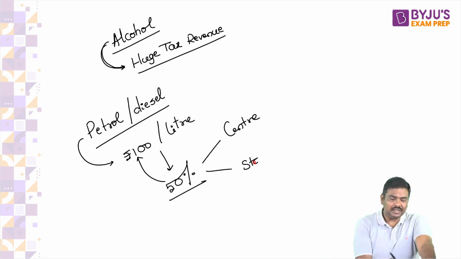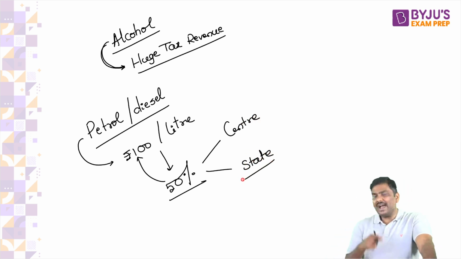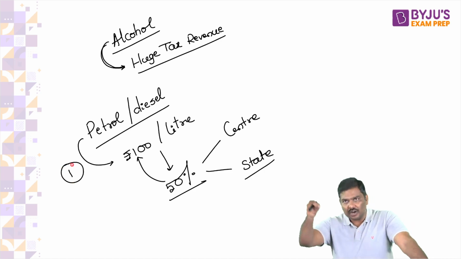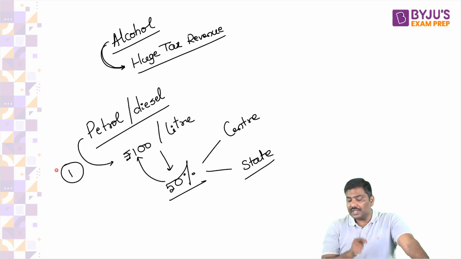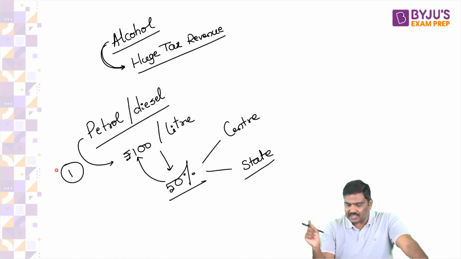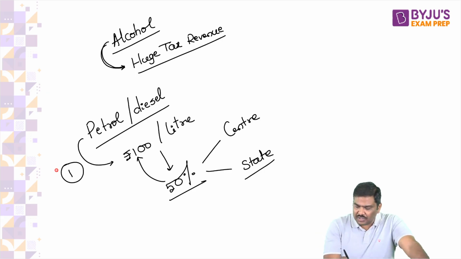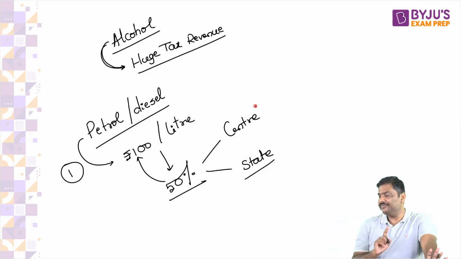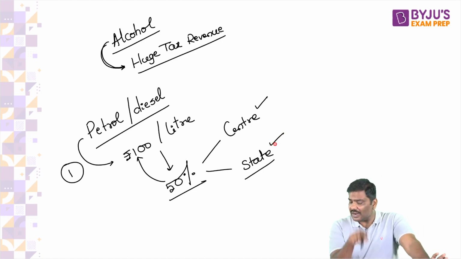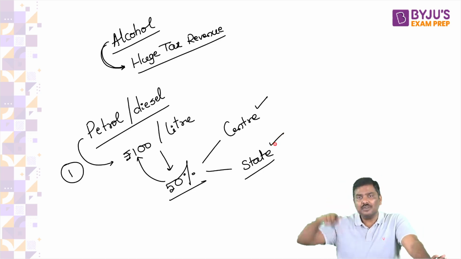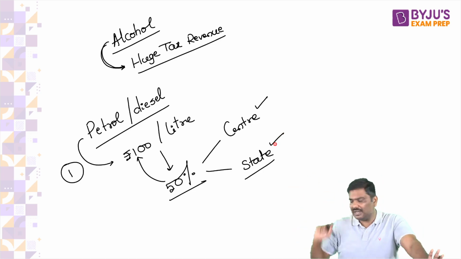Right, first statement, understand this. If you pay 100 rupees per liter for petrol or diesel, more than 50% of this price is because of the taxes imposed by the center and the state. That is more than 50 rupees out of 100 rupees. It is in the form of central government tax plus state government taxes.